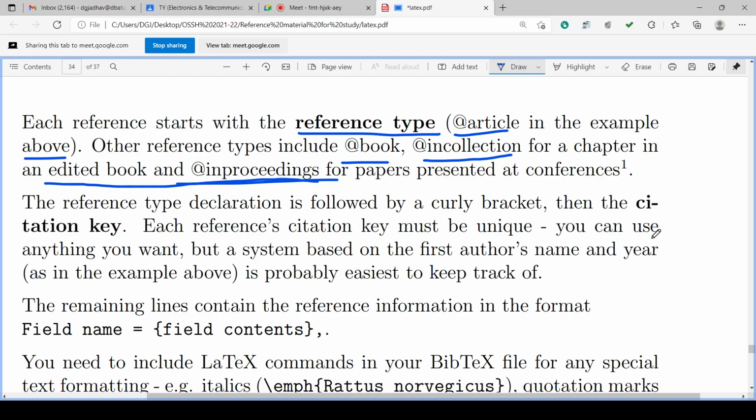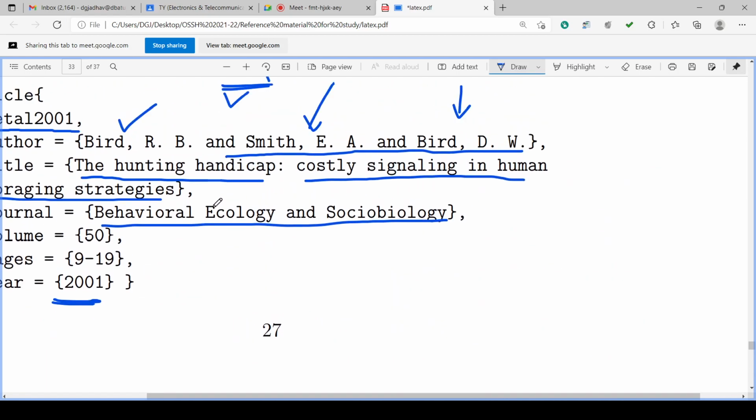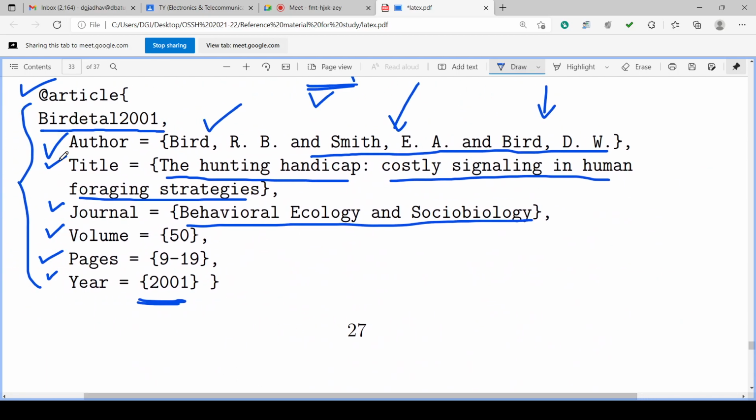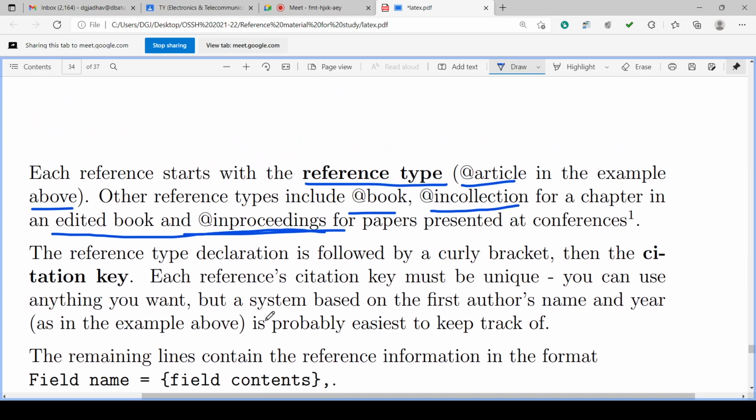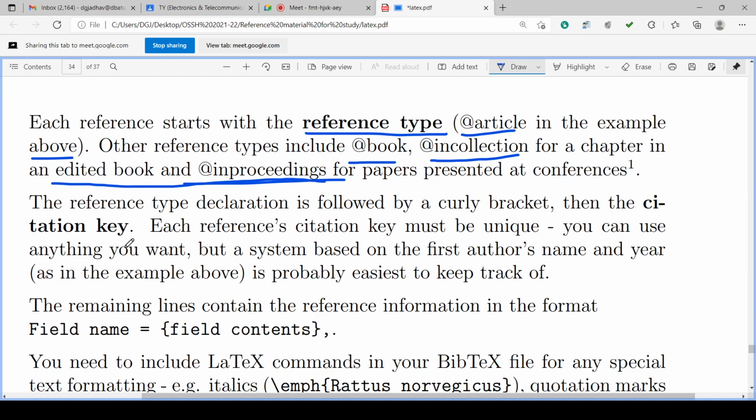So reference type declaration is followed by curly brackets and then a citation key. As we have seen, there is a citation key, isn't it? And that citation key is Bird et al. 2001. With this key, this citation or reference may be identified. Citation key it is called. Okay. How to cite?